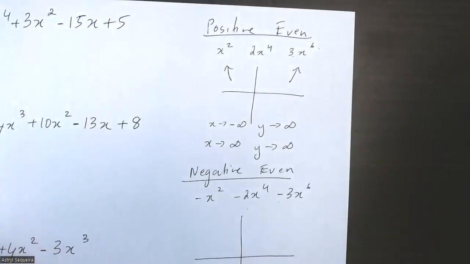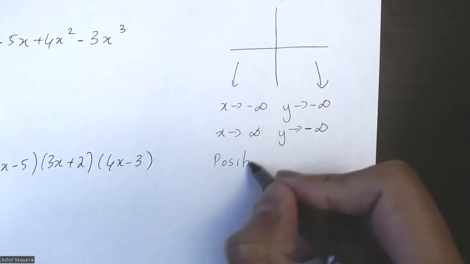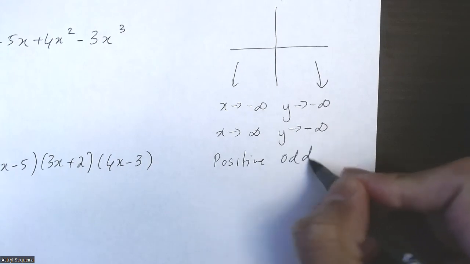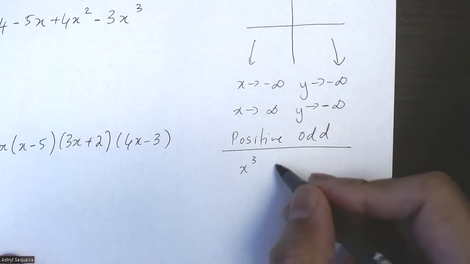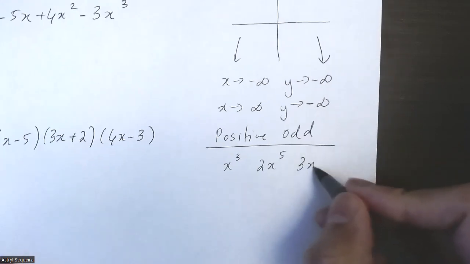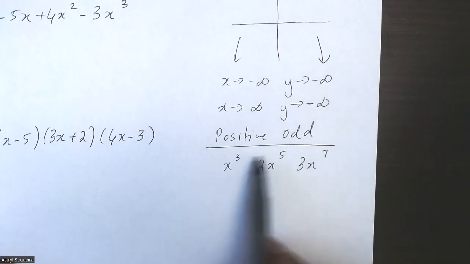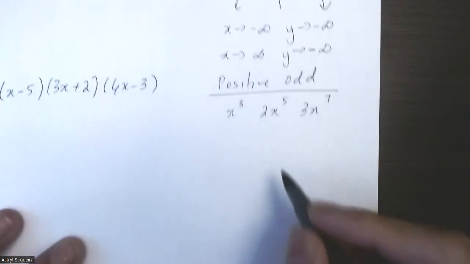We have positive even, negative even. Let's talk about a positive odd function. Some examples are x cubed, 2x^5, 3x^7. As you can see, the degrees are all odd, but the coefficients are all positive.